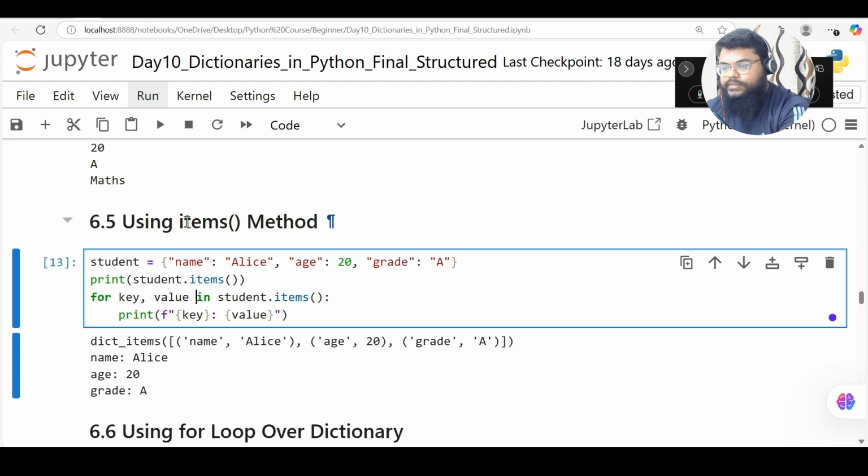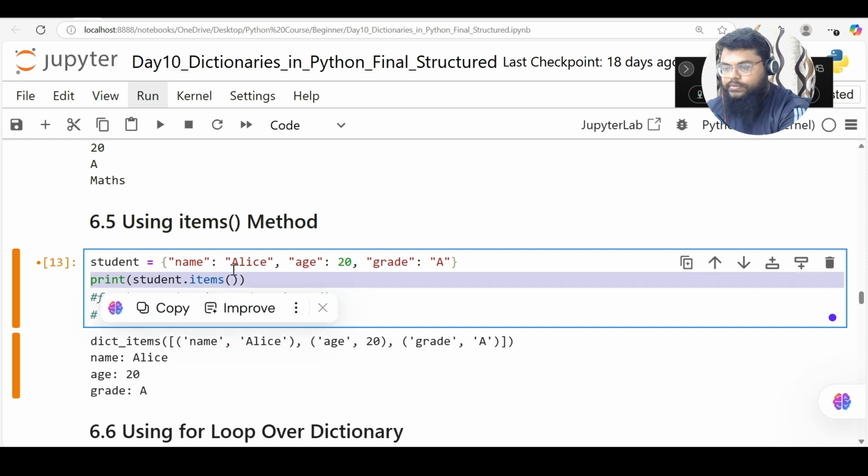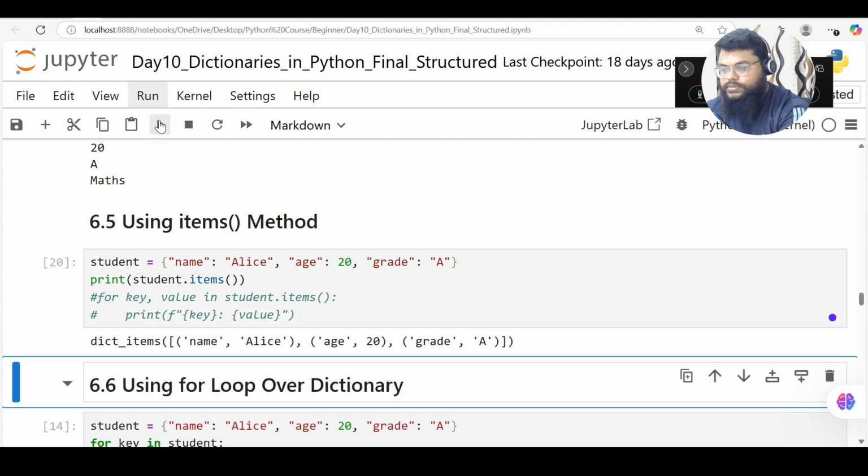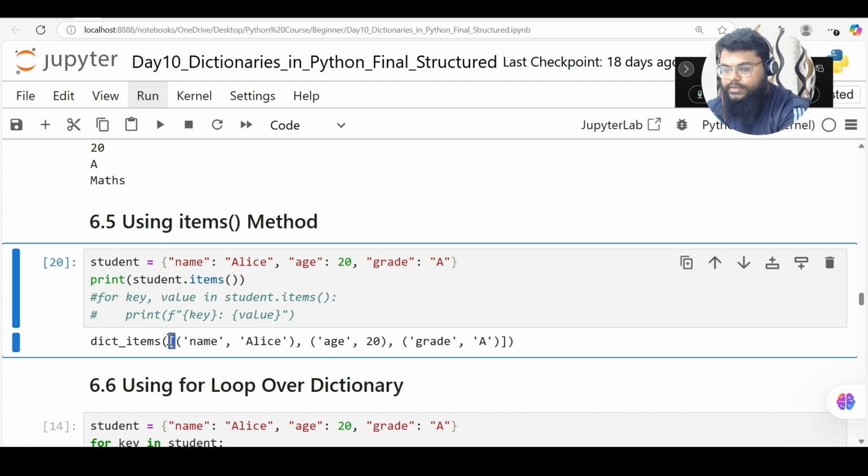Now there is one more method called the items method. We can use the items method to grab both key and value at a time. Let me just run till here. So this is my dictionary, and I'm saying dictionary.items, so whatever items I have, just display it. When I say that, it shows dict_items. You can see here I got a list, and this is my tuple. It shows these values in a tuple.